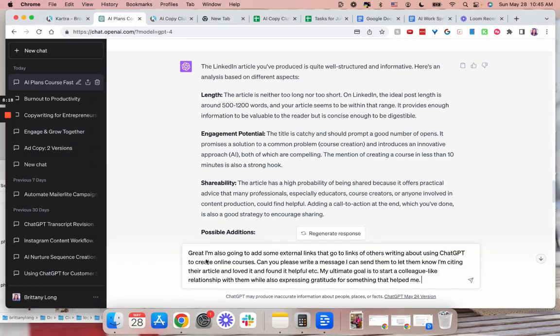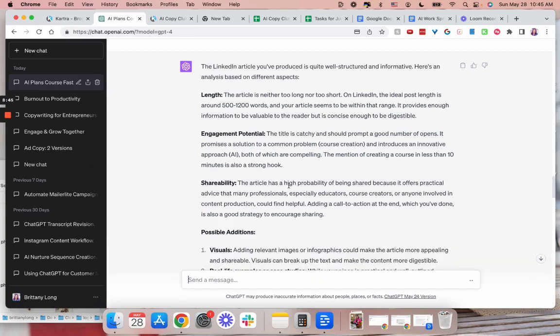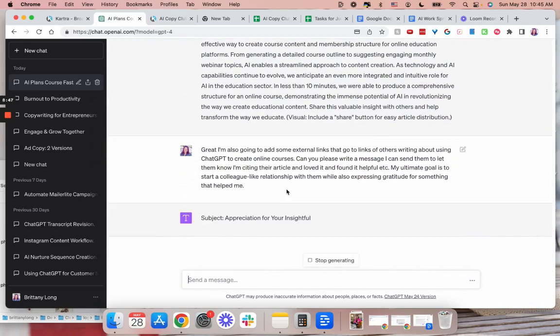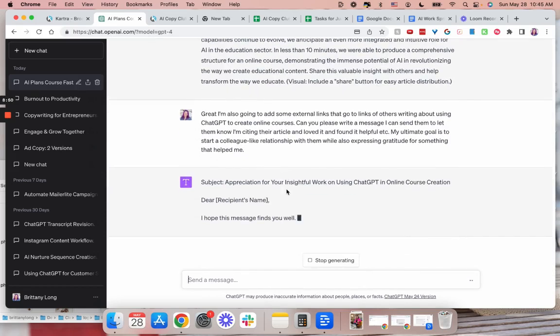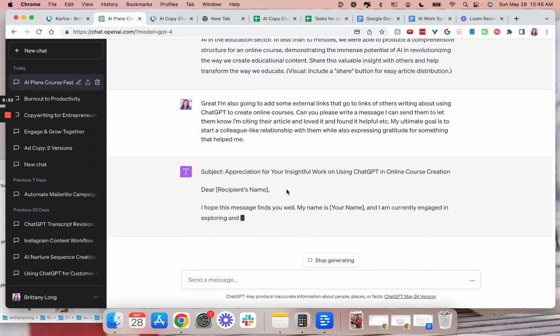All right, so the last thing I'm going to do before I go to a browser chat is add some external links that go to links of others writing about using ChatGPT to create online courses. Can you please write a message I can send them to let them know I'm citing the article and loved it and found it helpful? So my goal of this message is twofold. One, to express gratitude. Two, to hopefully build a colleague-like relationship with them. Maybe we can recommend each other in the future, but even if not, just having that colleague relationship and expressing gratitude would be great. So I'm basically asking it to write a message that I can send to people that I'm citing in this article. I would not say I hope this finds you well.